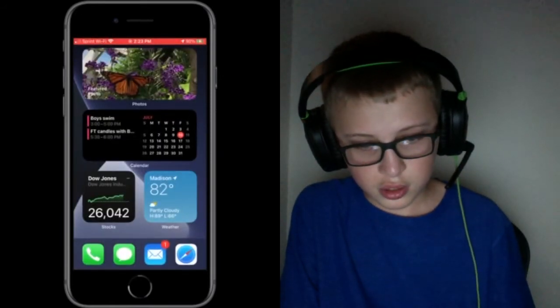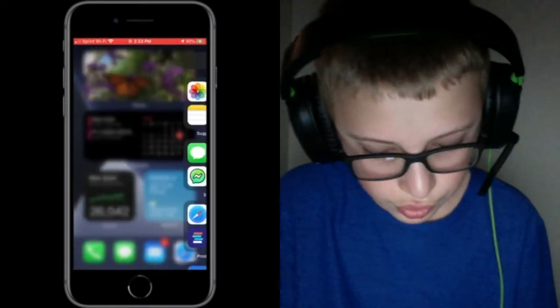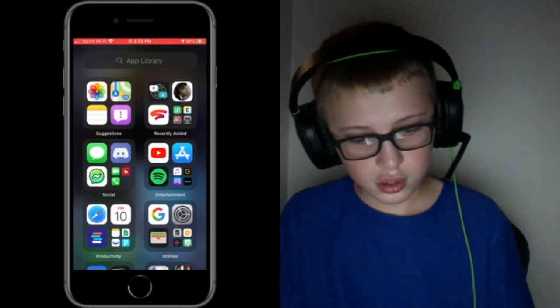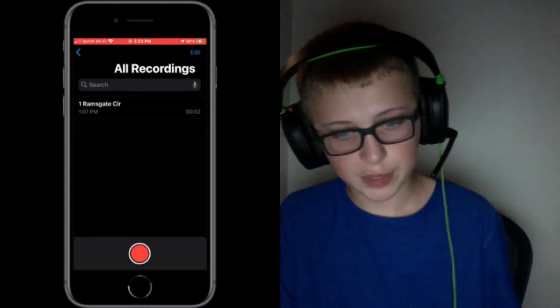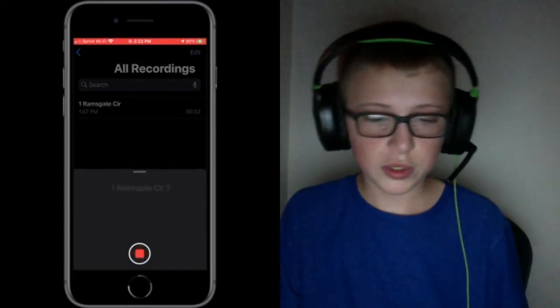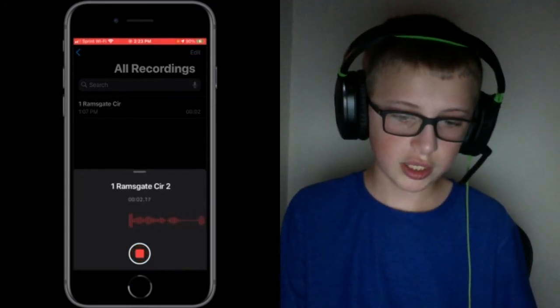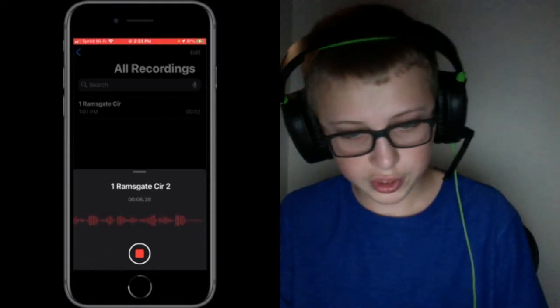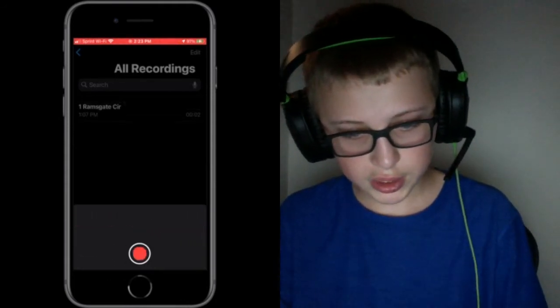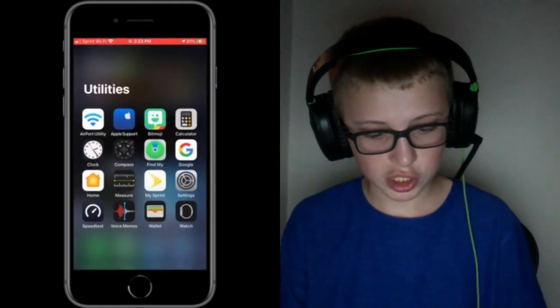And if we go to, let's see, voice memos, because who doesn't like voice memos? And we started recording. Testing 1, 2, 3. There is an orange dot right there. So you can see that orange dot next to the GPS location icon.